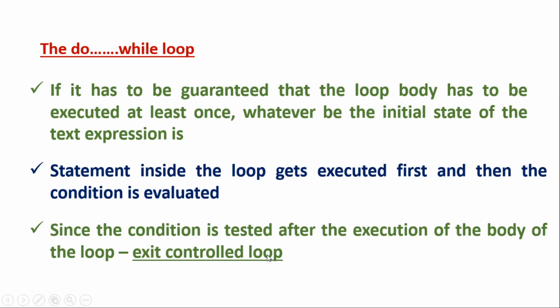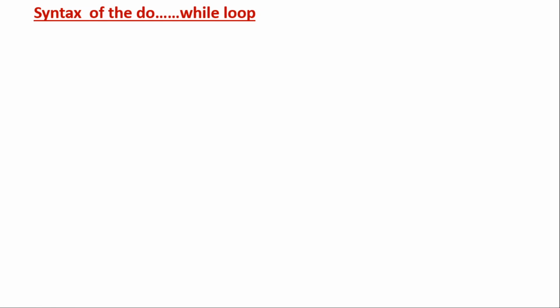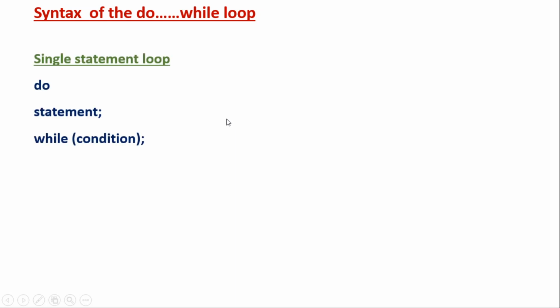Okay. Now we'll see the syntax of the do while loop. As it is almost similar to the while loop, for a single statement loop the syntax can be written like this. First we put the do, then we write the statement, and then only we write the while and, in brackets, the condition. This is the case of a single statement, because we know that if there is more than one statement, you have to put braces.